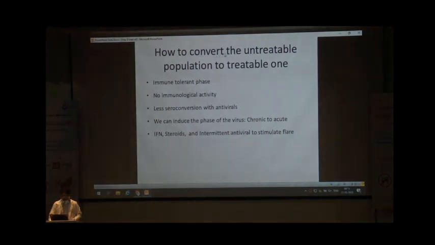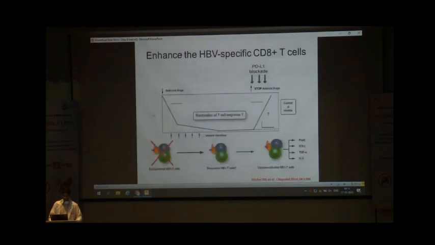So, how to convert the untreatable population to treatable one? In the immune tolerant phase, there is no immunological activity, and so that is why there is less seroconversion with antivirals. So we can induce the phase of virus flare, meaning from chronic to acute. Many of the studies have tried interferon, steroids and intermittent antiviral to stimulate the virus flare. So this is the concept.